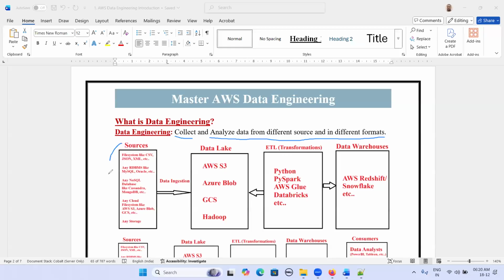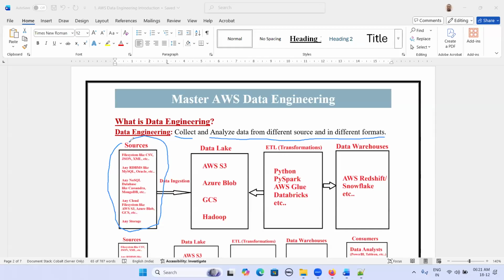So let's say we have different data sources like file systems, CSV, JSON, XML, Parquet, ORC, Avro, different file formats, and we may have different RDBMS systems as input or source like MySQL, Oracle, PostgreSQL, etc. Or we may have NoSQL databases like Cassandra, MongoDB as input.